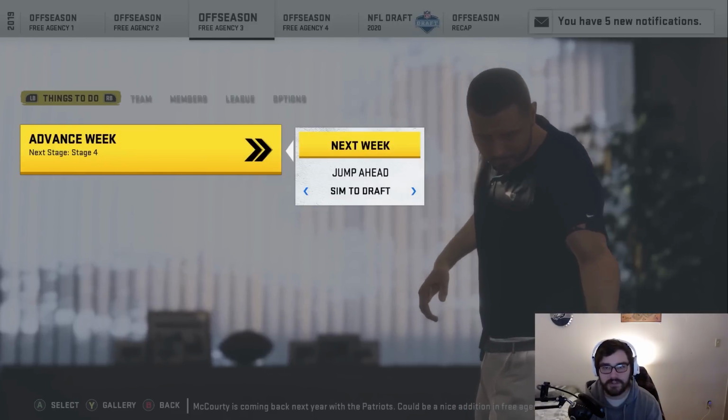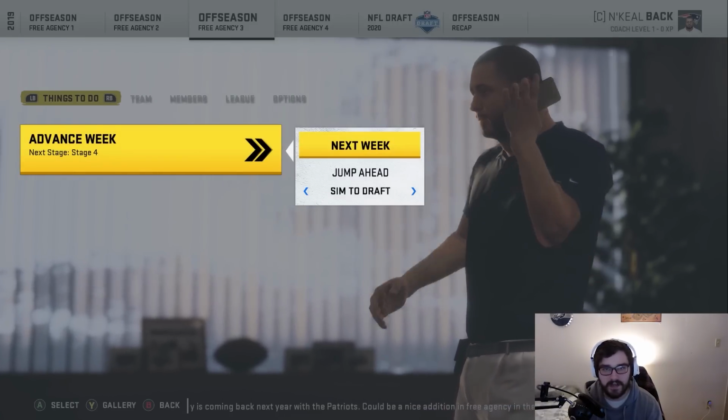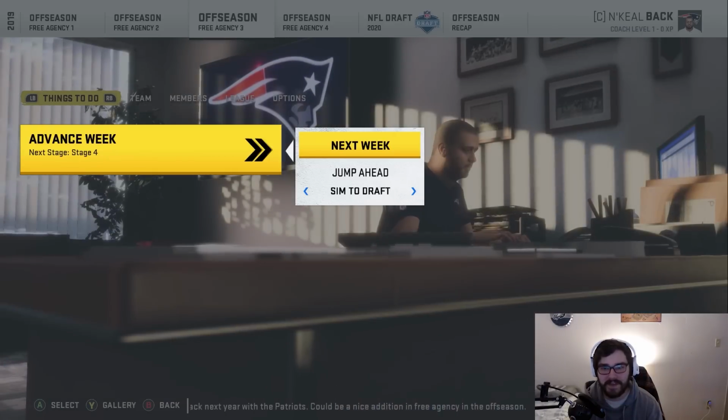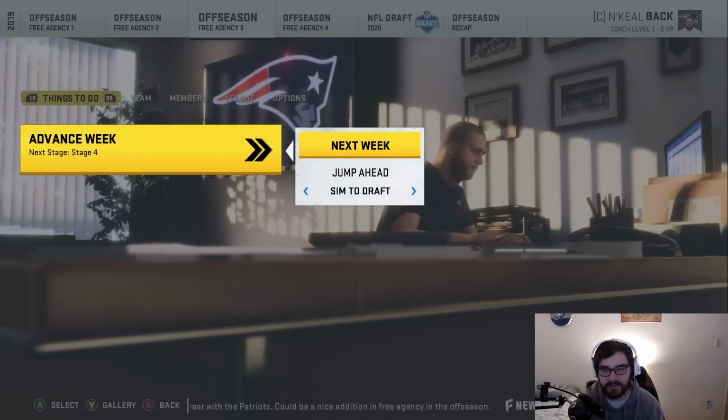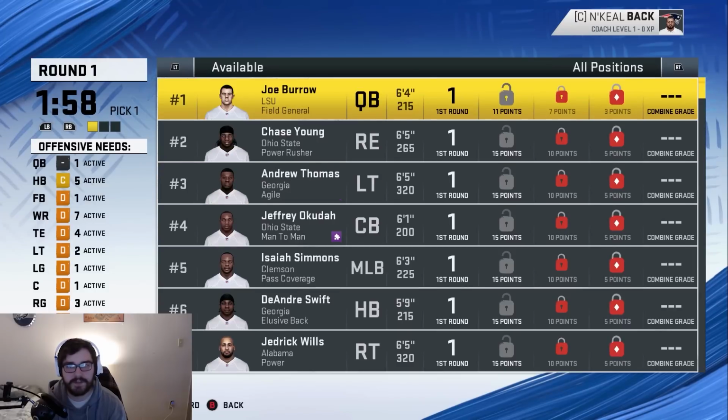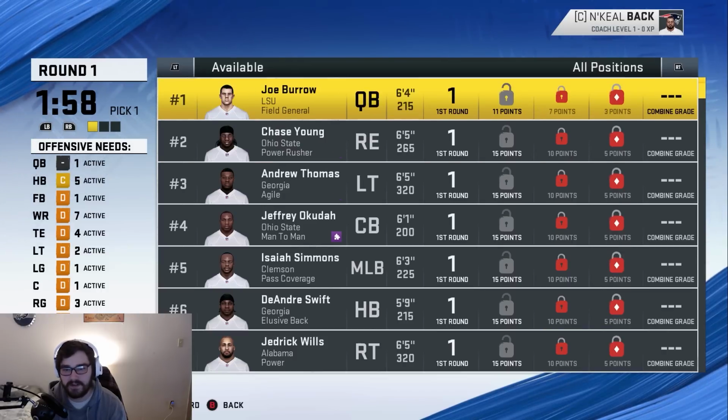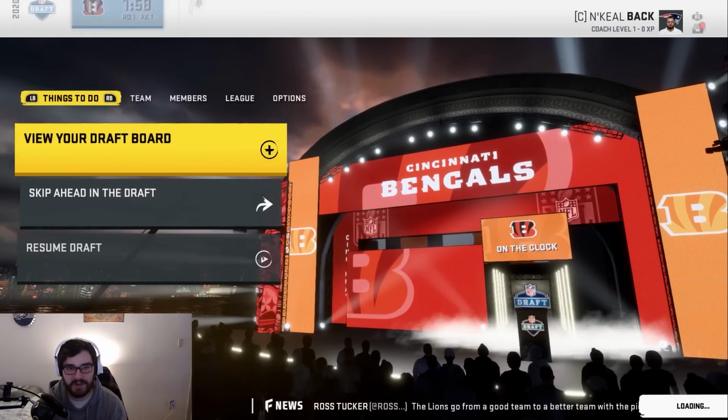But let's go into the draft. I don't think I'm going to mess around with free agency at all anymore. I don't want to try to assume who I think the Patriots are going to go after or anything like that. So we're just going to go straight to the draft here. I did change my coach a couple times to make sure everything worked out with the contracts and with the players and everything like that. So I didn't get to scout anybody, but it's really not that big of a deal. I kind of already know what the draft class is like.